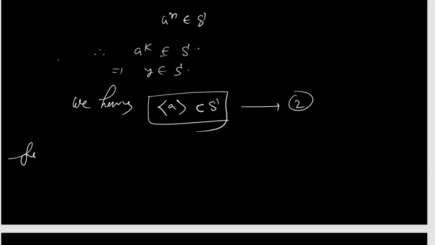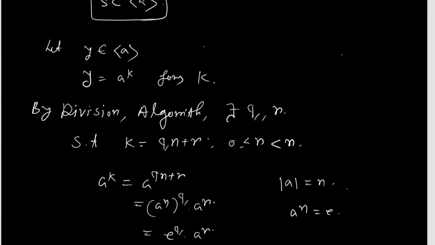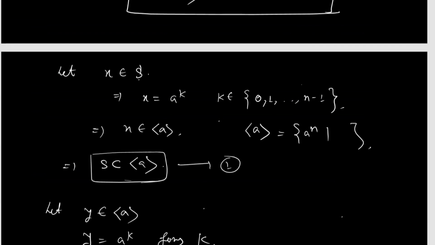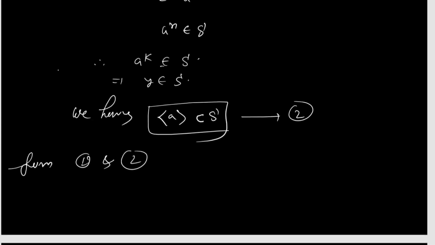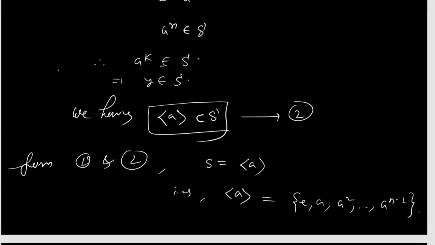So from equations 1 and 2, where 1 says S is a subset of the subgroup generated by a and 2 says the subgroup generated by a is a subset of S, we have S equal to the subgroup generated by a, that is, the subgroup generated by a equals {identity, a, a^2, ..., a^(n-1)}. Now the first part is done.